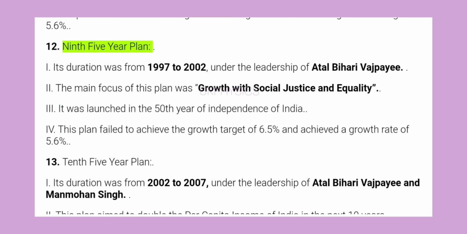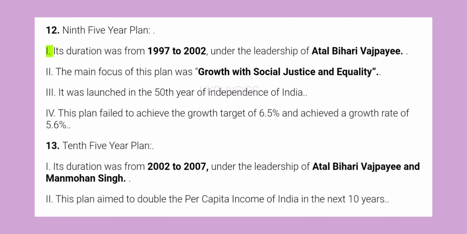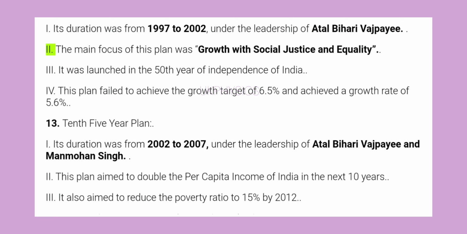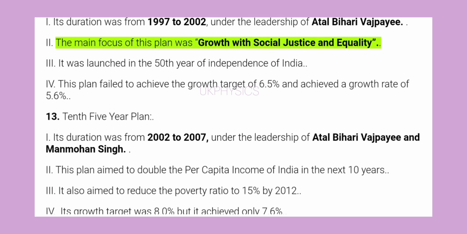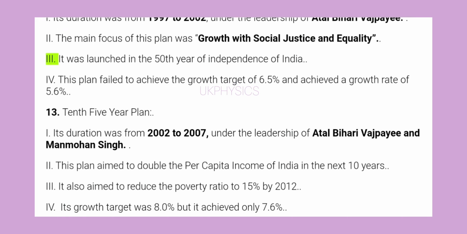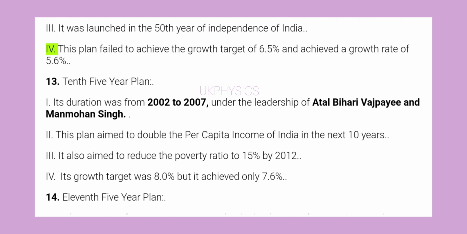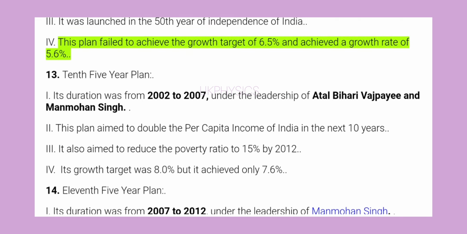12. Ninth Five-Year Plan. 1. Its duration was from 1997 to 2002 under the leadership of Atal Bihari Vajpayee. 2. The main focus of this plan was growth with social justice and equality. 3. It was launched in the 50th year of independence of India. 4. This plan failed to achieve the growth target of 6.5% and achieved a growth rate of 5.6%.